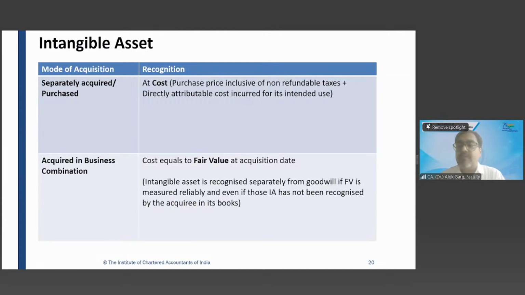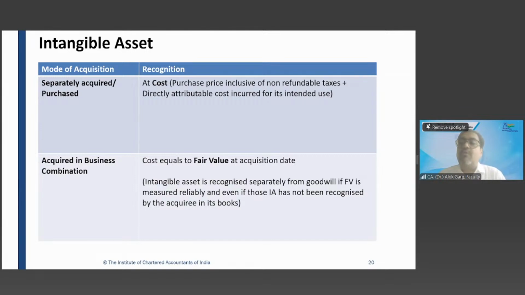Number two, there may be some intangible assets which are not capitalized by Maruti. But when this company acquires Maruti Suzuki India Limited, it will recognize those intangible assets also because the company is paying for that, like purchased goodwill and other intangible assets. So friends, intangible assets also arise in a business combination.